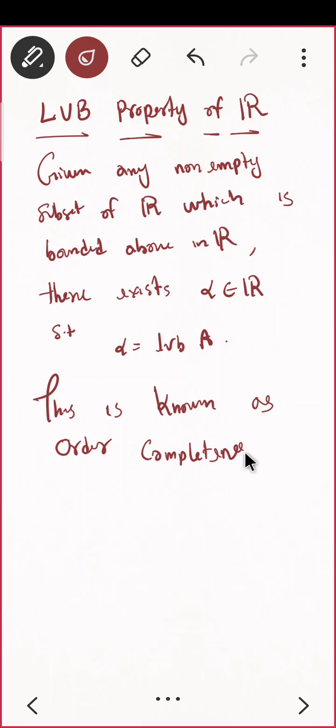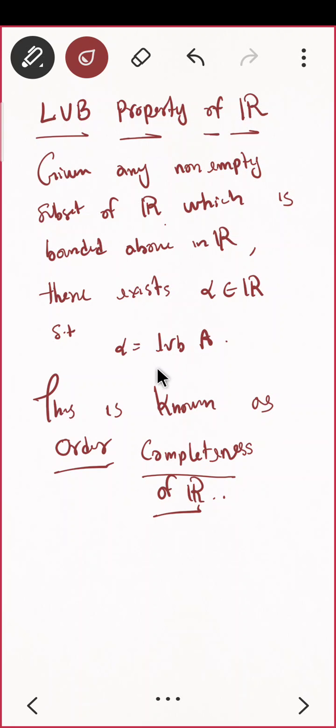I think at the start I wrote 3-4 properties, I will be completing them. I think this was the last, order completeness. If you go back to the notes you will see. So whenever somebody asks what is the order completeness property, you can say the LUB property of R, that is, given any non-empty subset of R which is bounded above in R, there exists alpha, which will be the LUB.